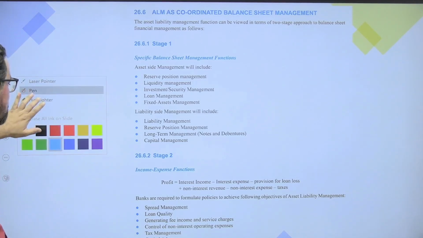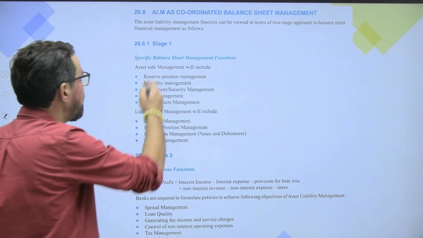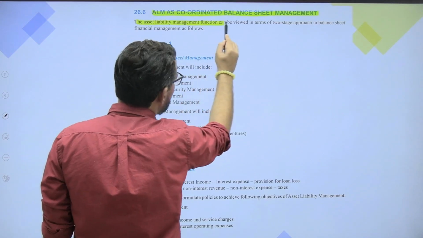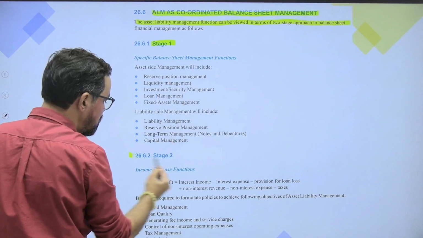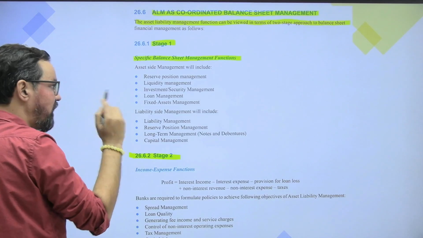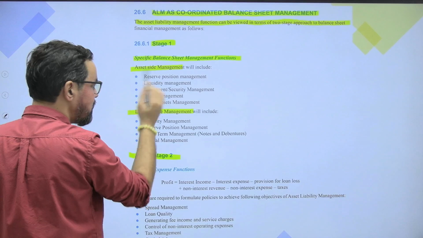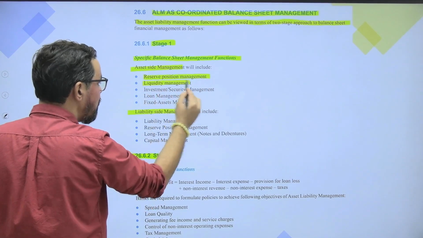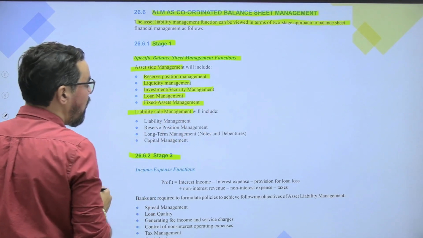ठीक है, so this was a nice chart which will represent the coordination of ALM and your balance sheet. ठीक है, ALM as coordinated balance sheet management. ठीक है, the asset liability management function can be viewed in terms of a two stage approach of balance sheet, stage 1 and stage 2. ठीक है, so stage 1 is specific balance sheet management function of ALM. So asset side management and liability side management. Asset side management means management of reserve position. We have liquidity management, investment and security management, loan management, and fixed asset management.